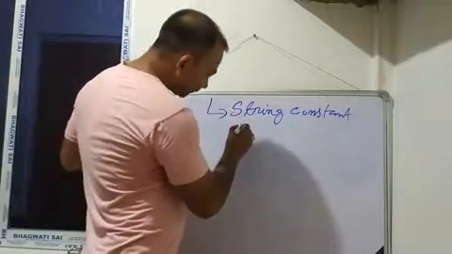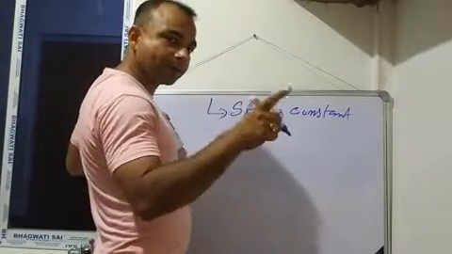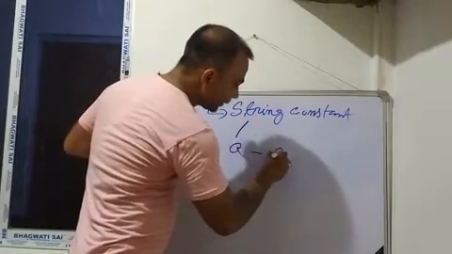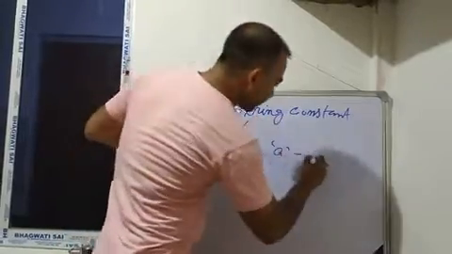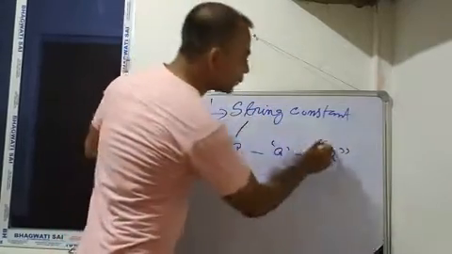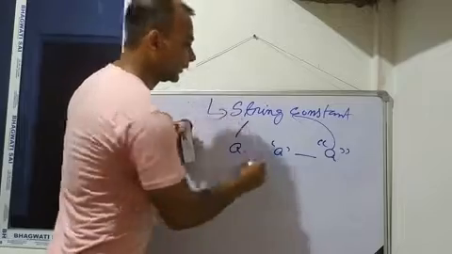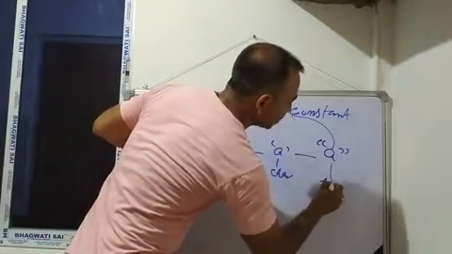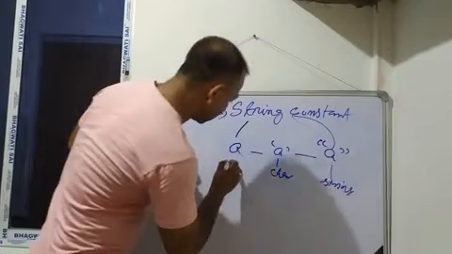For example, a string may be a single character or a collection of characters. For example, A is an alphabet, A in single inverted comma is a character, and if you enclose the same alphabet within double inverted comma, then it becomes a string. This is the character, that is the string, and this is the alphabet.